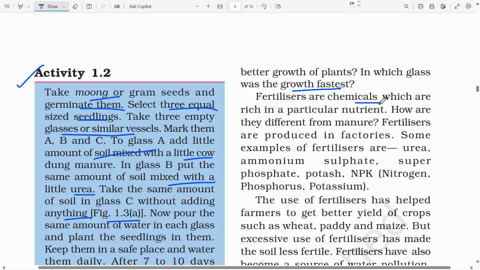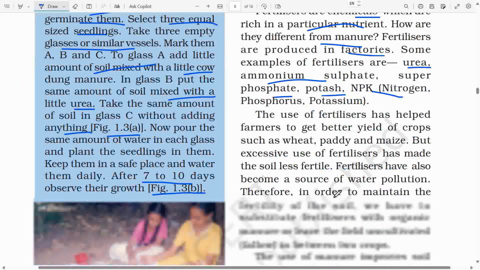Fertilizers are chemicals which are rich in a particular nutrient. How are they different from manure? Fertilizers are produced in factories. Some examples of fertilizers are urea, ammonium sulfate, superphosphate, potash, NPK: nitrogen, phosphorus, potassium.